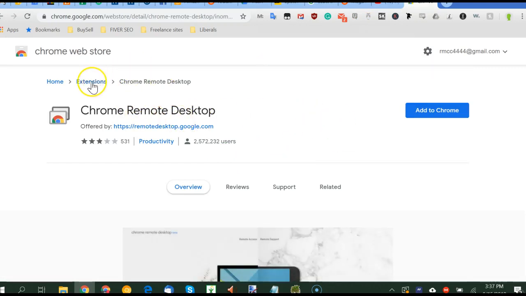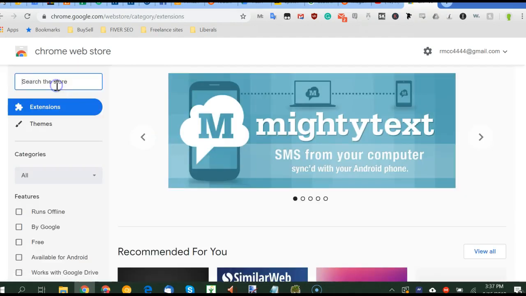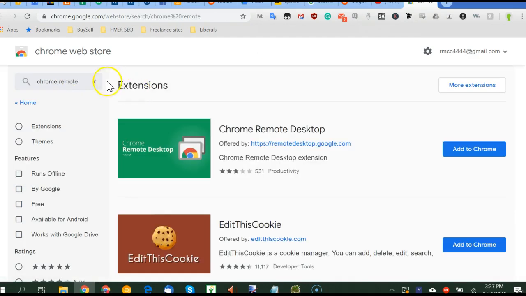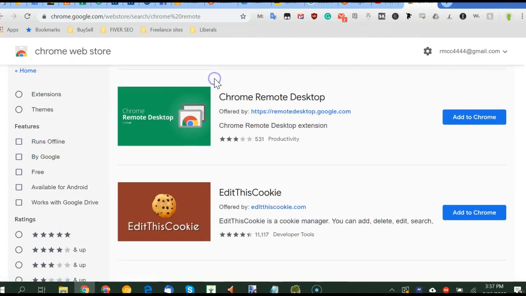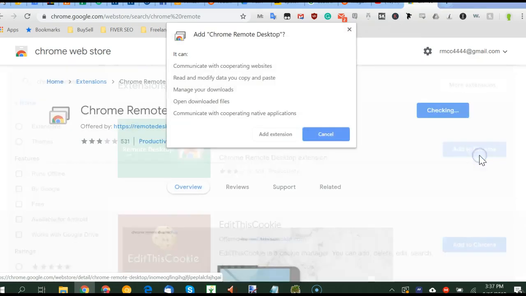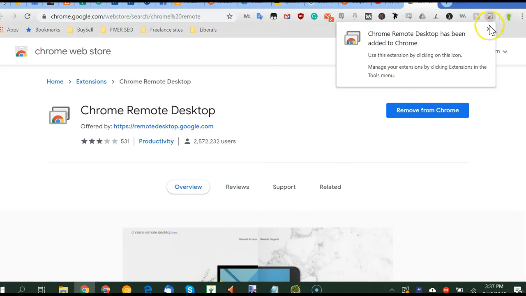And make sure you're getting the extension and not, I think there's an app as well which is not supported anymore. So make sure it says extension just to double check. Let's do this. Chrome Remote Desktop extension, just to be sure. Okay, so that might be the only one nowadays. Add to Chrome, add extension, and it adds a little icon up here.